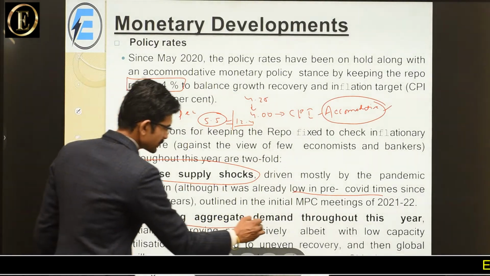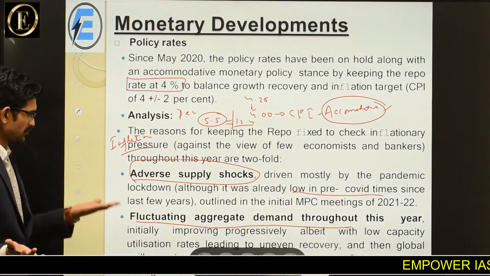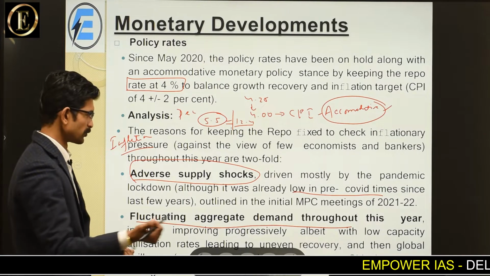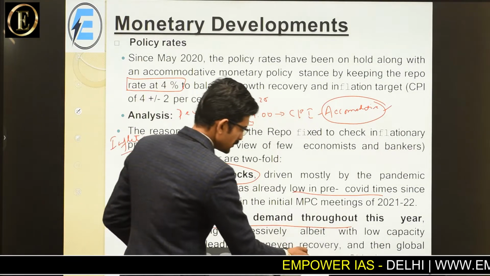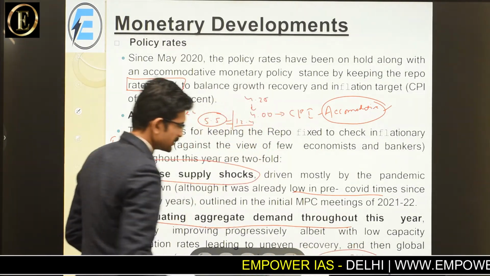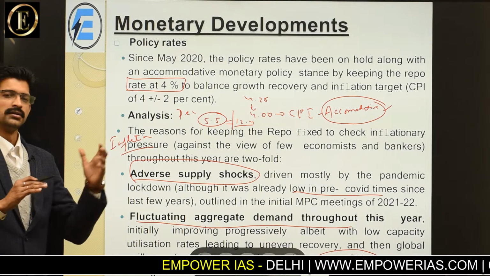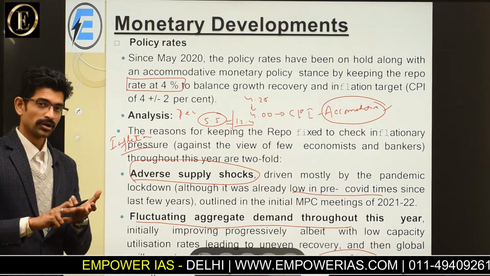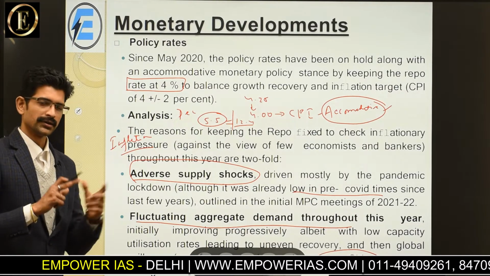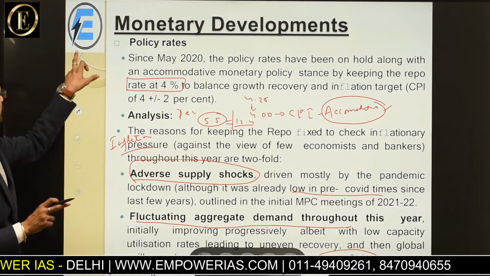Fluctuating aggregate demand: throughout this year, we saw that there was already a fluctuating situation, especially in terms of the global market, due to spillover effect from various countries. We saw that there was a problem with China, there was a problem with Russia, the Ukraine crisis was there, rising oil prices, and such things led to spillover effect on the Indian economy.